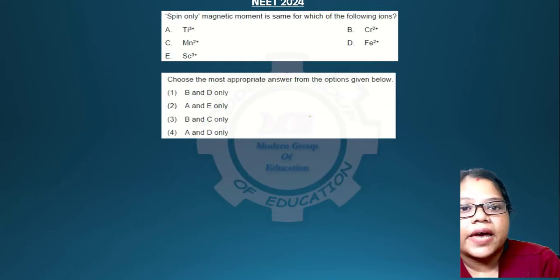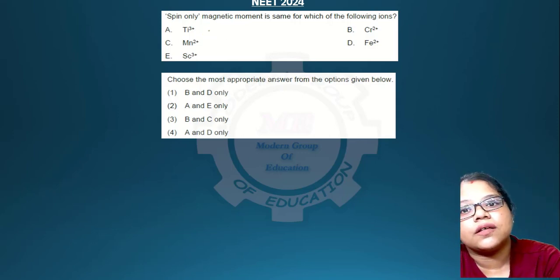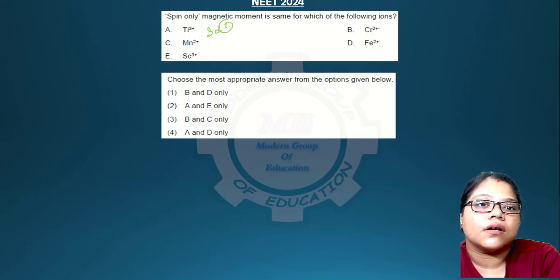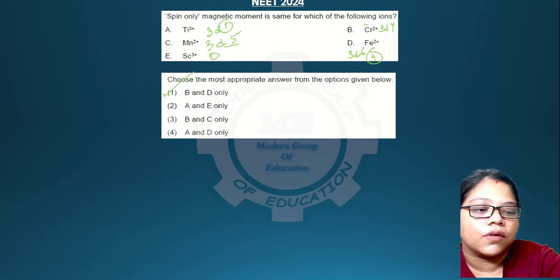Okay. For the spin only magnetic moment, you have to write the configurations over here. Titanium 3 plus will have 4s gone, so it will be 3d1, so 1 unpaired electron. Chromium 2 plus is 3d4, sorry, 3d4, so 4 unpaired electrons. Mn2 plus is 3d5, 5 unpaired electrons. Scandium 3 plus has 0 unpaired electrons because scandium is 3d1 4s2. And here it will be 3d6, and there will be 4 unpaired electrons as well. Cr2 plus and Fe2 plus is the answer, B and D only. So option 1.